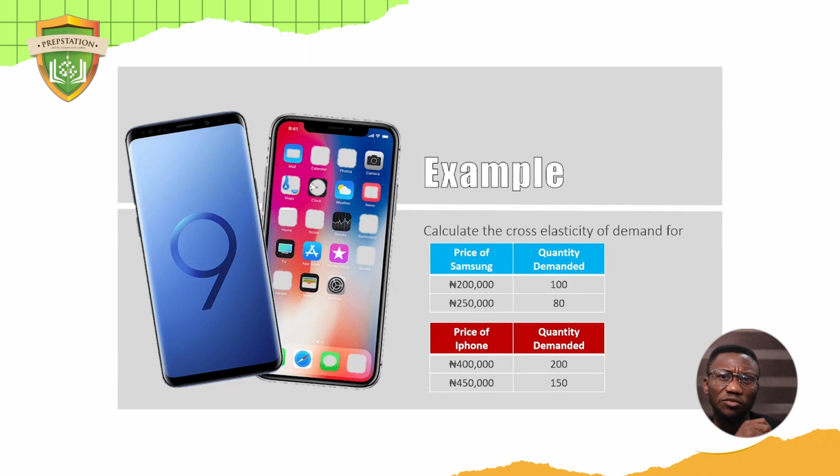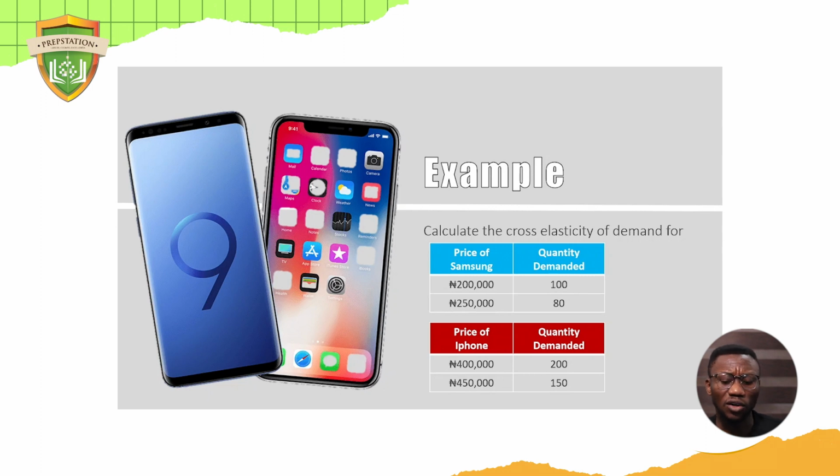What would be the effect on the demand for Samsung? Should the manager or the owner of Samsung decide to increase the price of their phones, what would be the repercussion on the demand for iPhone? Of course, there will be changes because people like to compare these prices when they're buying goods and services.